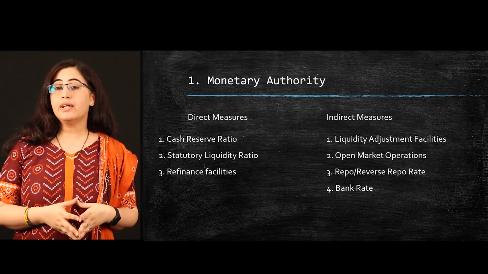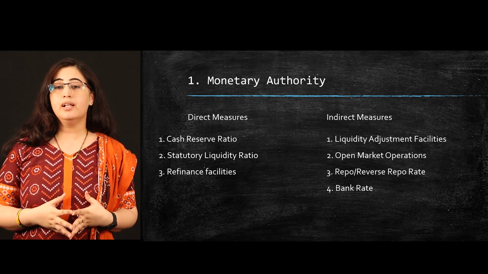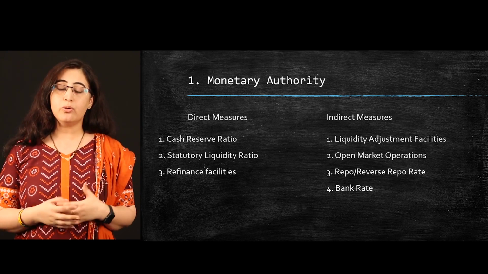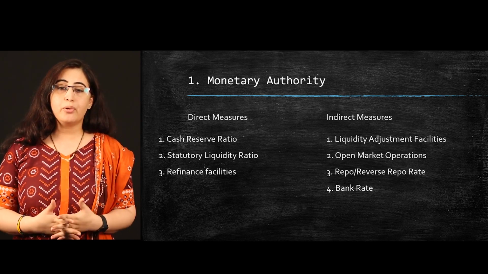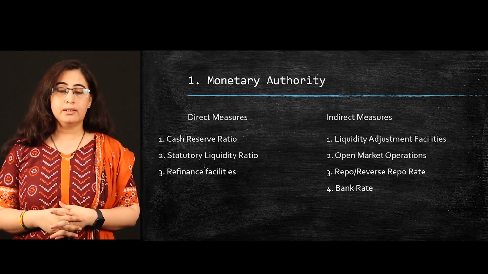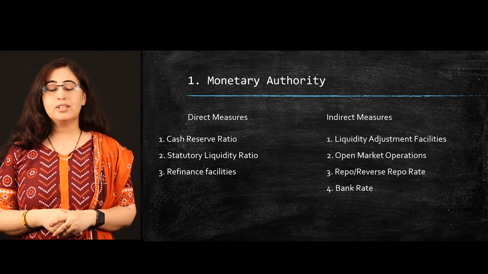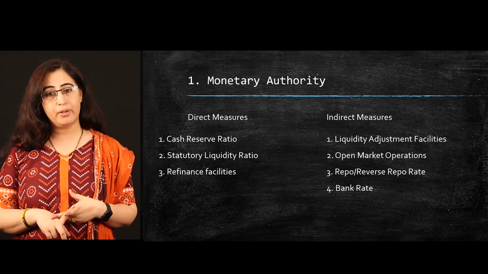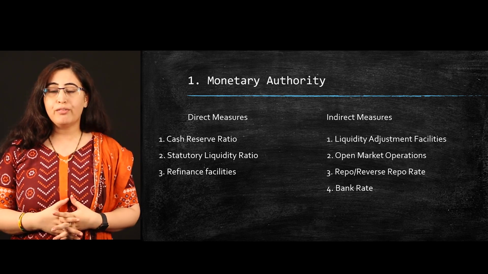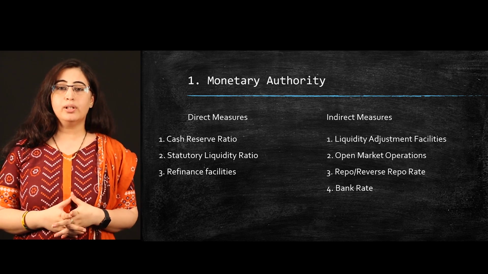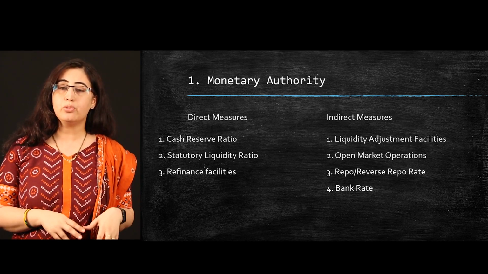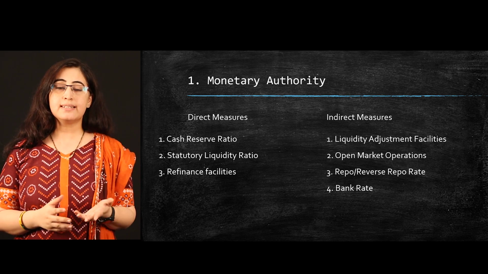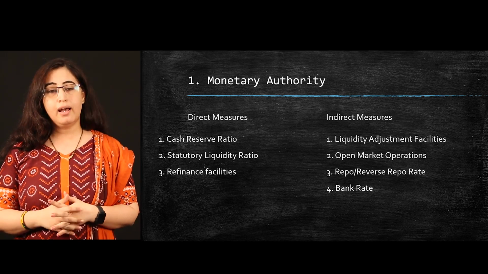Now when we talk about indirect measures, RBI uses the liquidity adjustment facility, open market operations, repo rate, reverse repo rate and bank rate. So the homework for the day is to check out what the cash reserve ratio, SLR, repo rate and reverse repo rate are, as issued by the Government of India in its latest monetary policy dated 22nd May 2020. This is the latest policy issued by RBI.